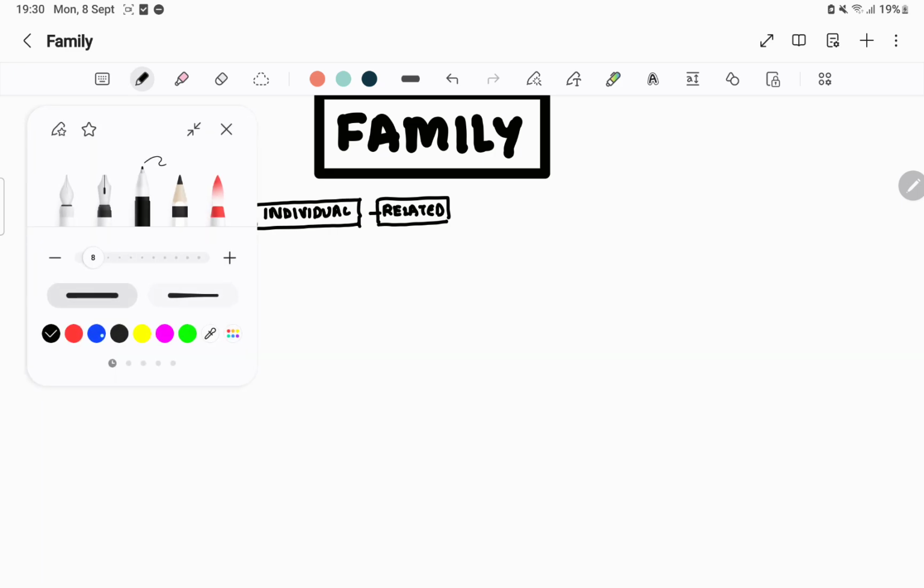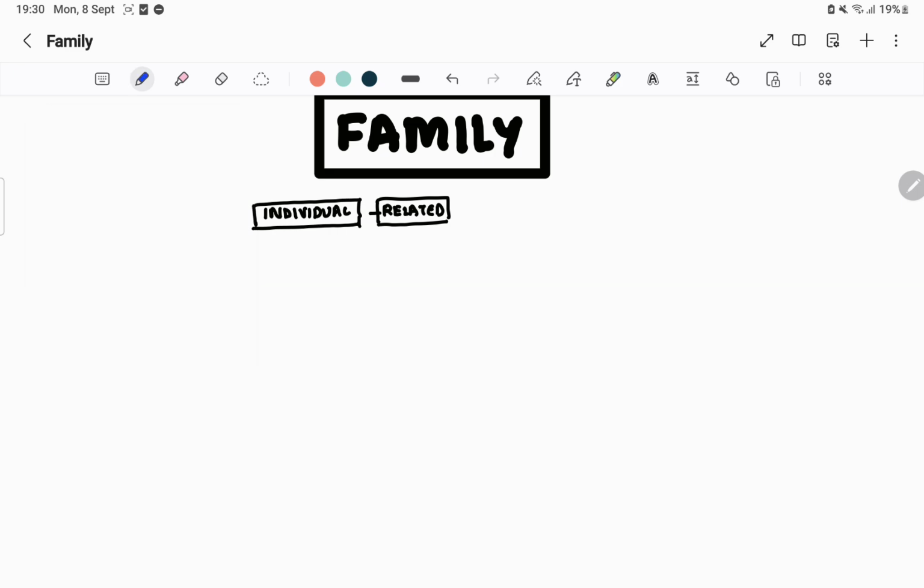I am writing the definition in mind map format so that it will be easy for you to revise. Related biologically or by marriage or by adoption, right? Biologically or by marriage or by adoption,